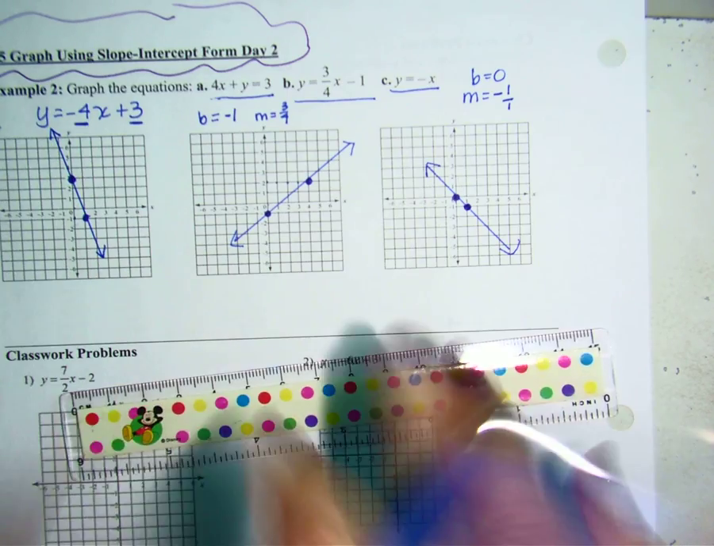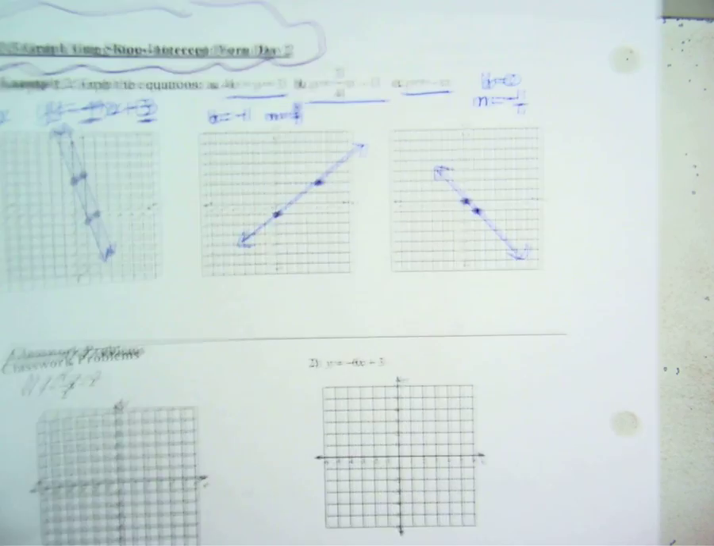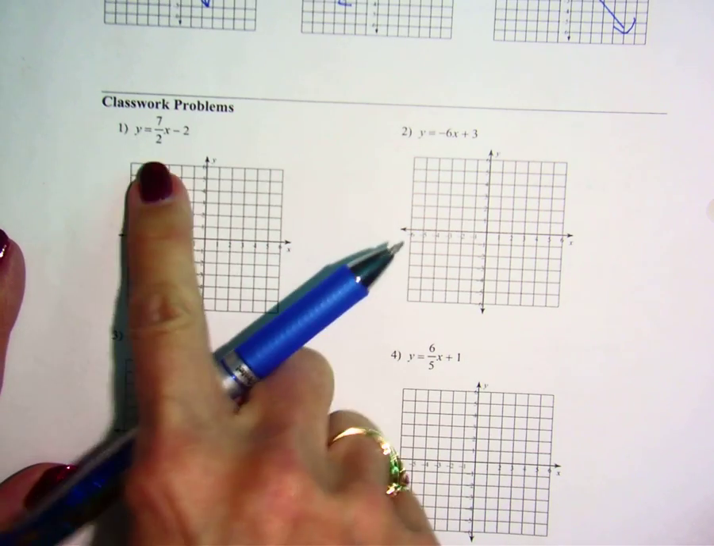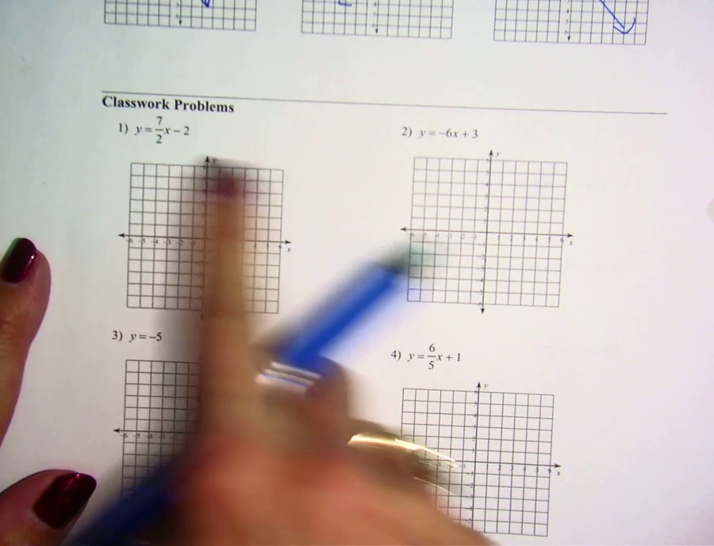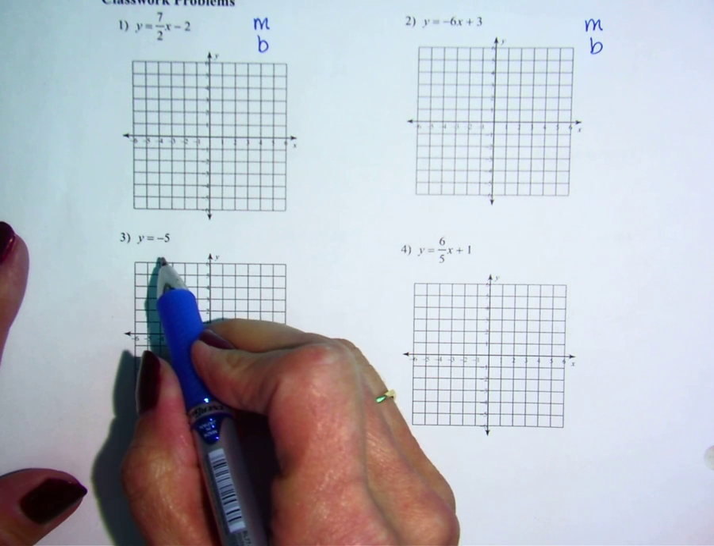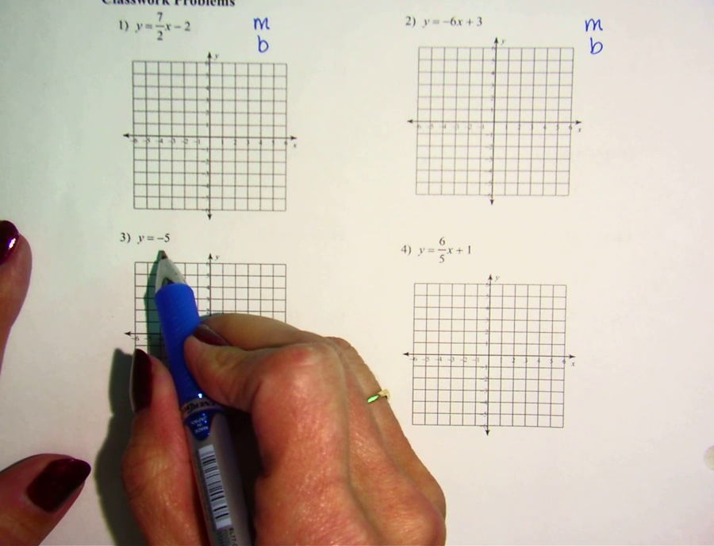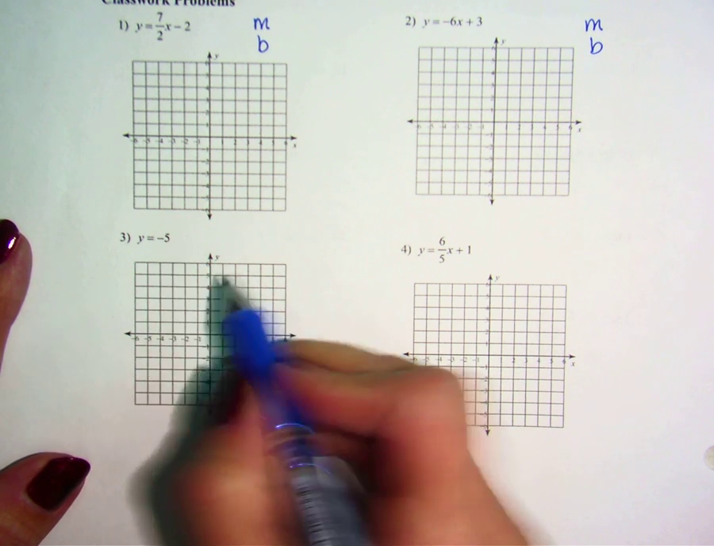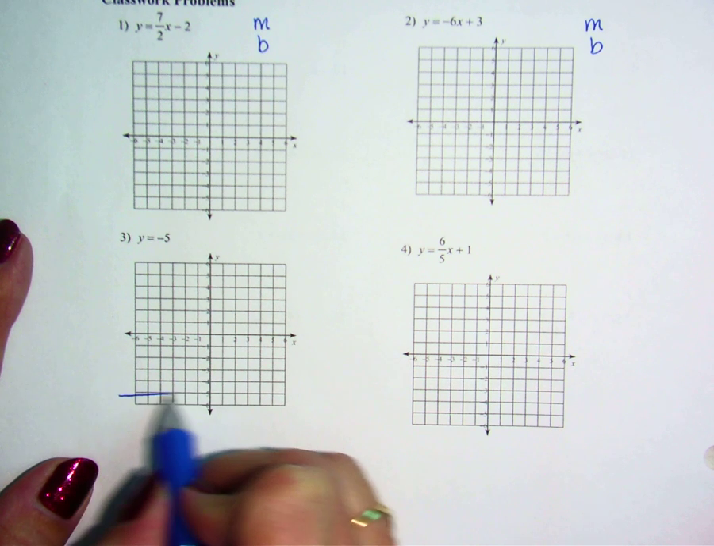Now when you go and look at these examples that they have, this is solved for y, so you're good. This is solved for y, so you're good. So you want to find the m and the b, the m and the b. On this one we have y equals negative 5, so it is going to be a horizontal line at negative 5, which is going to be down here.